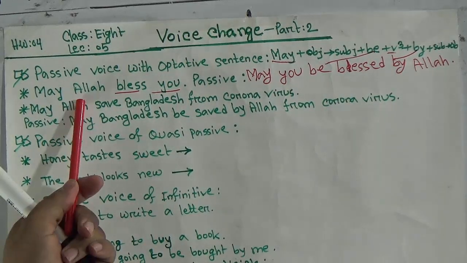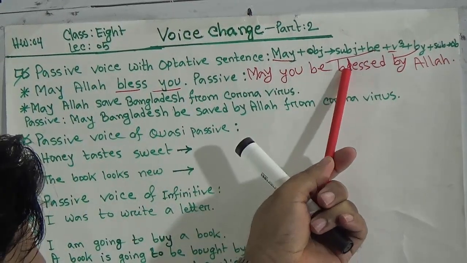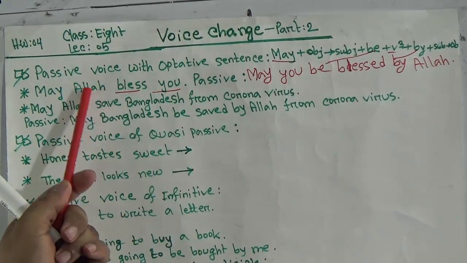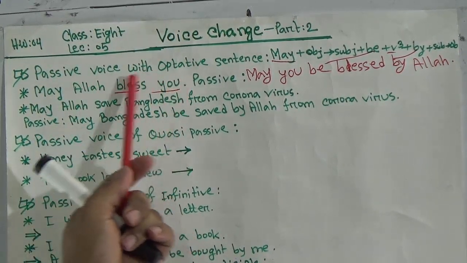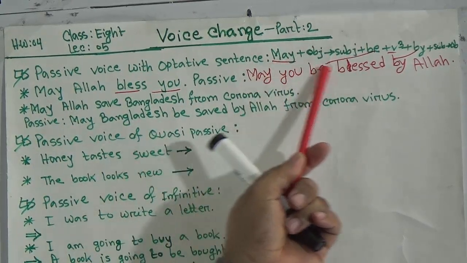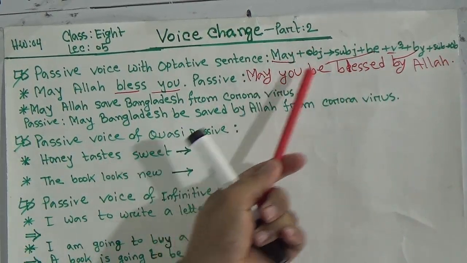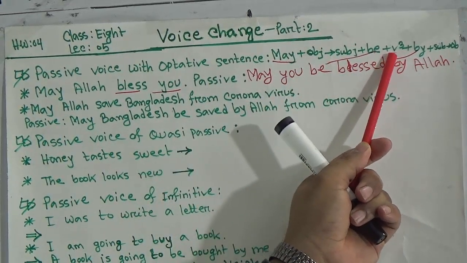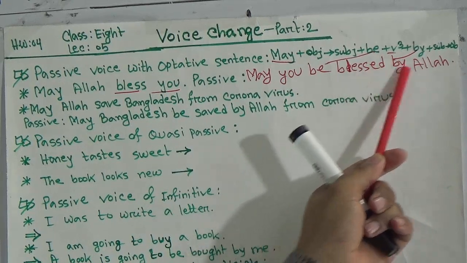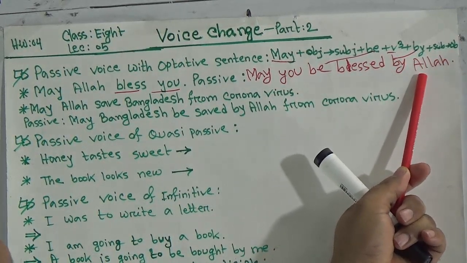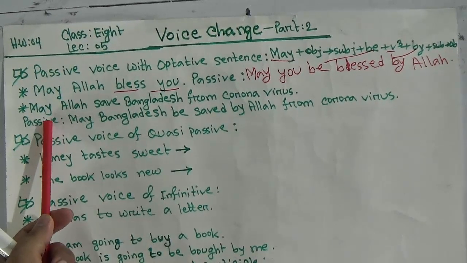This is the optative sentence, this is the passive form and this is the active form. So to change from active to passive in your optative sentence, you should follow this structure. First of all, write may, then object will be subject, and then be, then write past participle form of verb, and then preposition by, finally write subject in objective form. Okay, next go to second example.